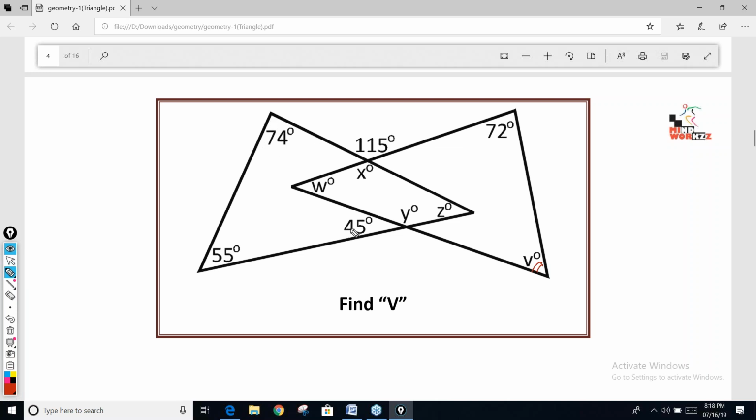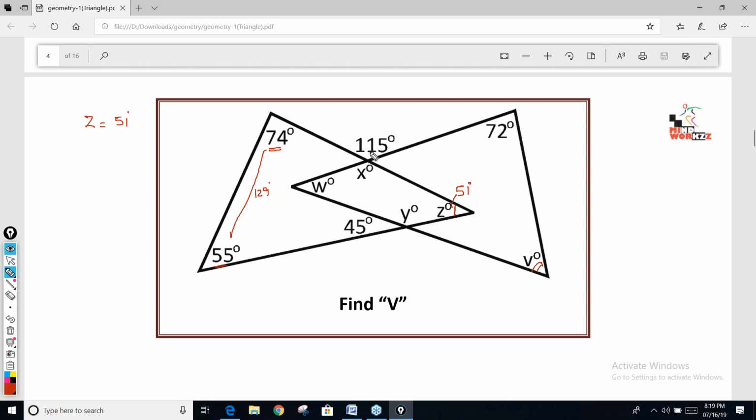Now, if we see this triangle, 74 plus 55, the summation of these two angles is coming out to be 129. So if the summation of these two angles is 129, this angle Z will be 51. This step is clear. From this triangle, we get the value of Z. Z is coming out to be 51. I'm writing it here. No, Chandrakamal. Rest of you are correct.